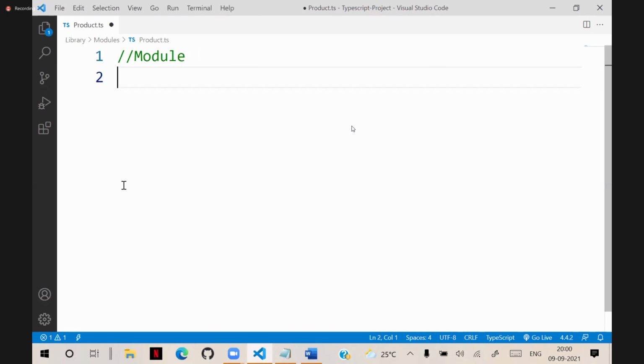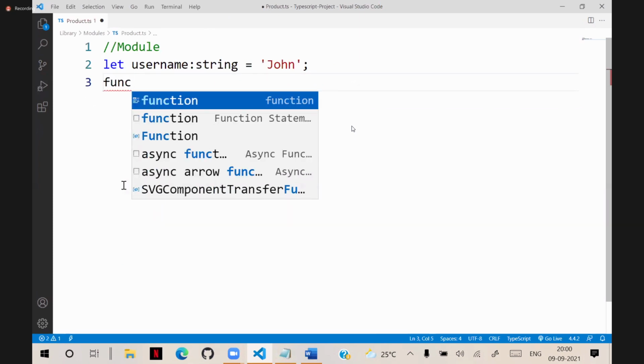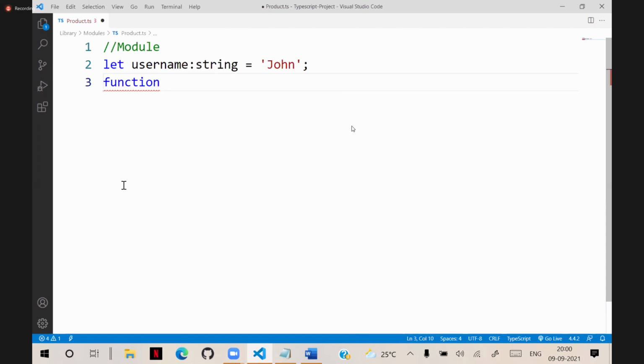First, I will declare a variable, username. It is a string type, and I am just displaying that username: hello, John, something like this. And I am writing a function. Inside this module, because I named it product, I will give a product name variable. Here I will give the name as something like Samsung TV.